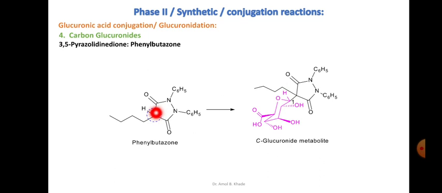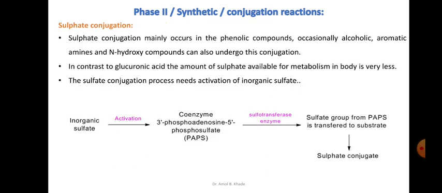This particular carbon atom is getting conjugated with carbon 1 of this glucuronic acid, and this is forming a conjugate which we can refer to as a C-glucuronide metabolite, or carbon glucuronide conjugate, which becomes more water soluble and can be easily eliminated from the body. So this is all about the glucuronic acid conjugation, which is most common in most of the drugs bearing the functionalities we have discussed.